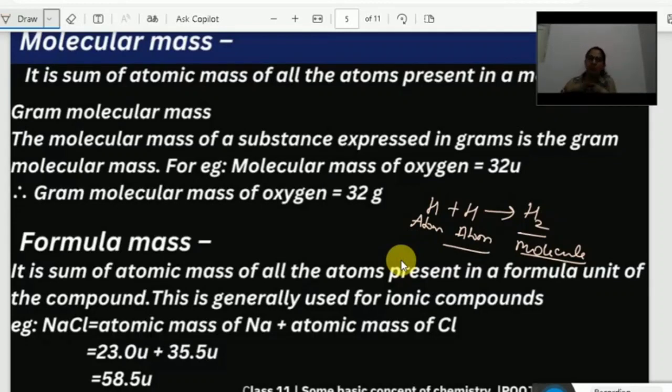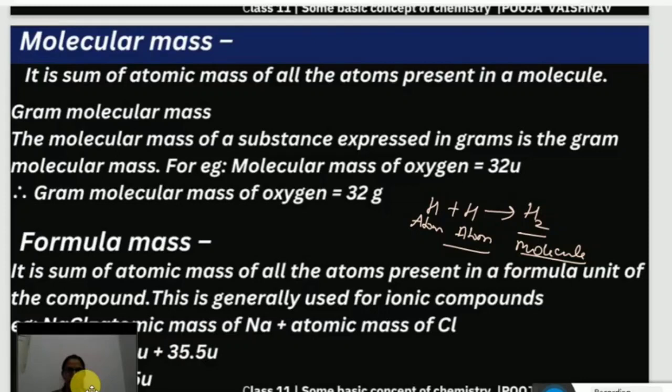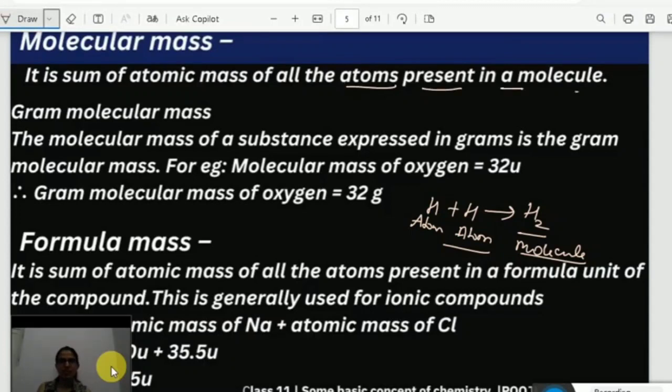So if I want to find out the molecular mass, what I have to do? I have to weigh the molecule, right? I should get the mass of that molecule. Very simple. The sum of atomic masses of all the atoms present in a molecule is known as molecular mass. Let me take this one down. Sum of atomic masses of all atoms present in a molecule is known as molecular mass. Simple.